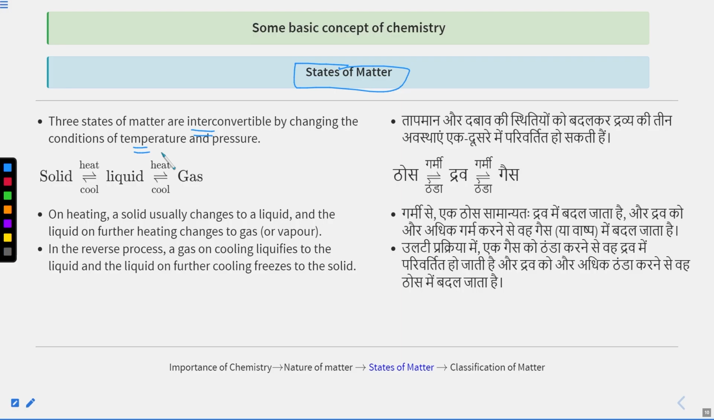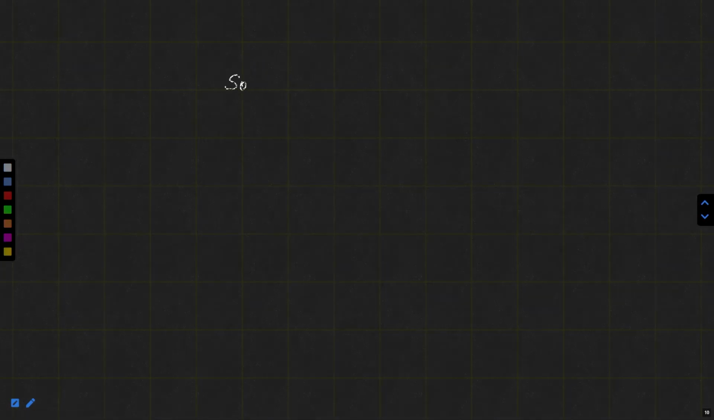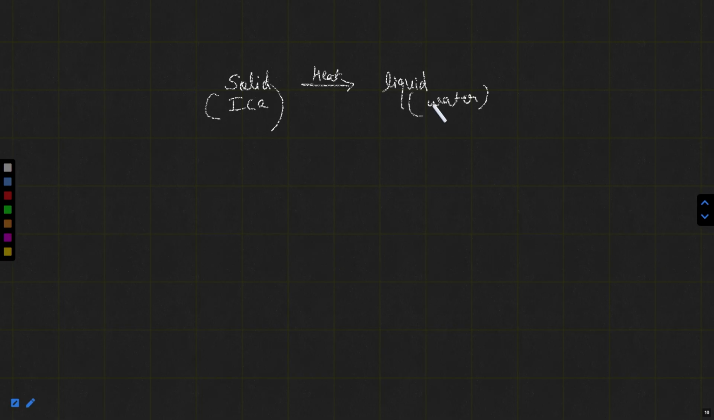How will we change them? You can see solid, liquid, and gases. If we are increasing the temperature of a solid, suppose this is ice, and you are heating it, what happens? You will get liquid water.